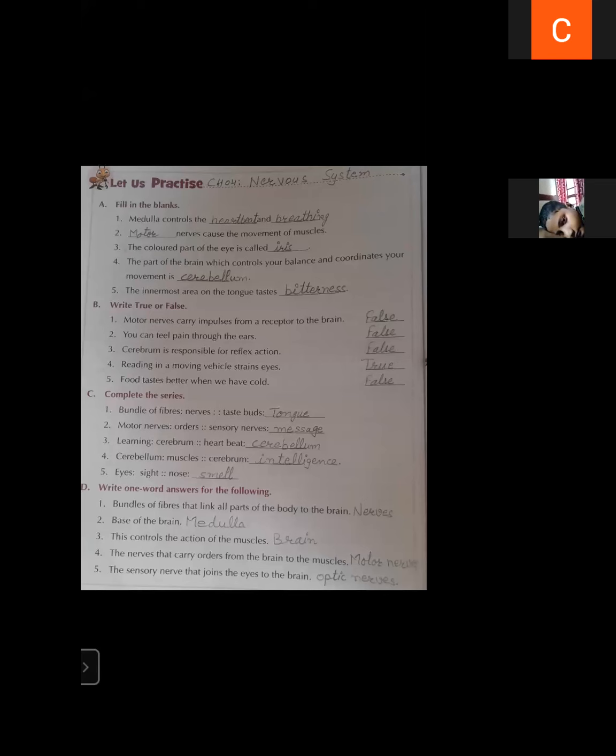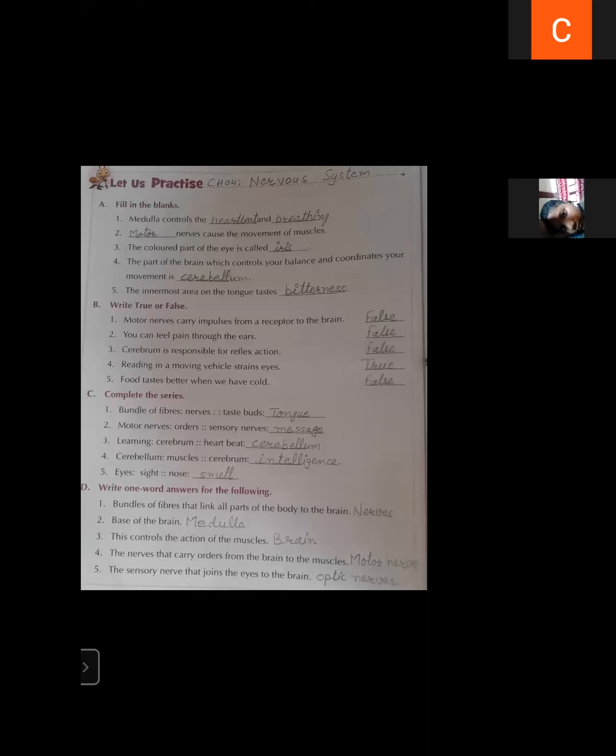Cerebrum is responsible for reflex action. That is a false statement. Our spinal cord is responsible for reflex action. We have discussed this. And what is reflex action? A quick reaction when we accidentally touch any hot object.